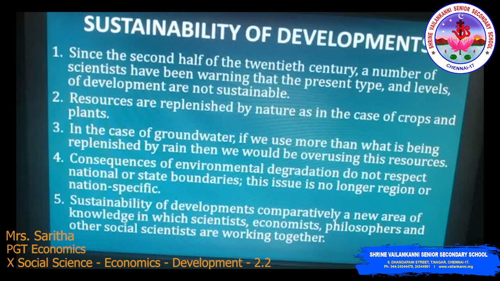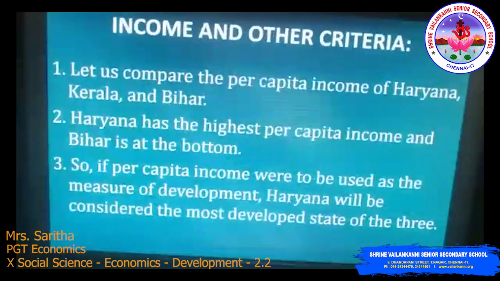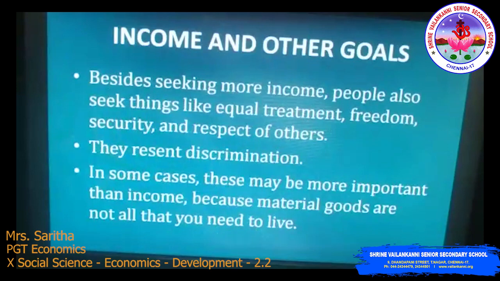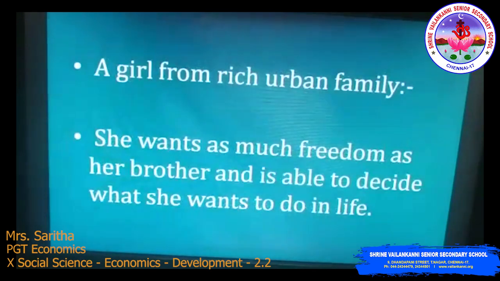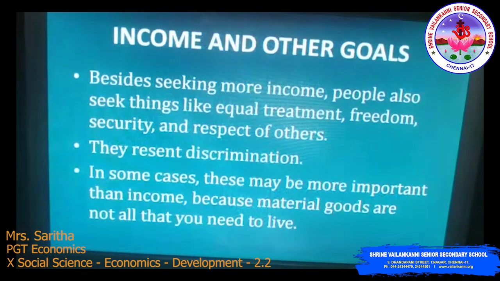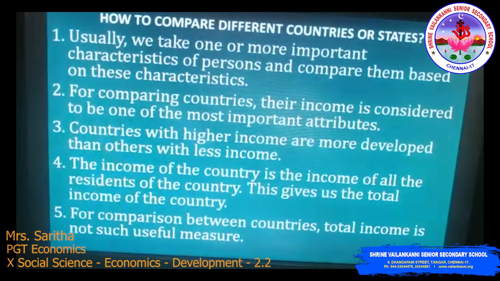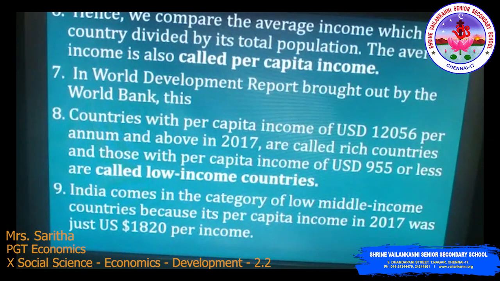A small recap from the first class. I have told you the introduction, and second, I told you about the introduction of development. Second, income and other goals. Third, I have told you about aspects of development, income and other goals, what is meant by national development, and how to compare countries or states.